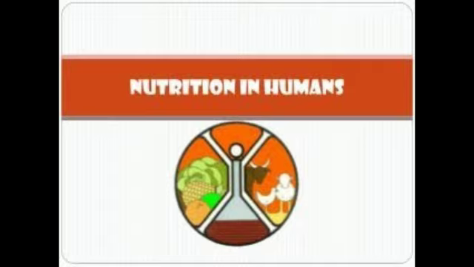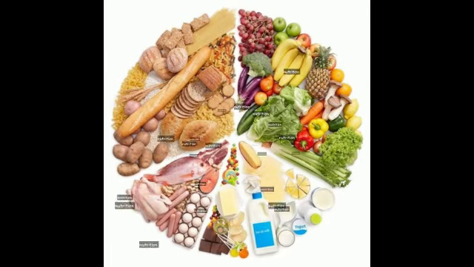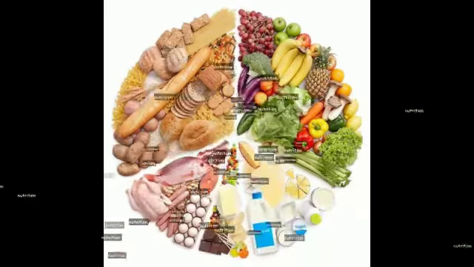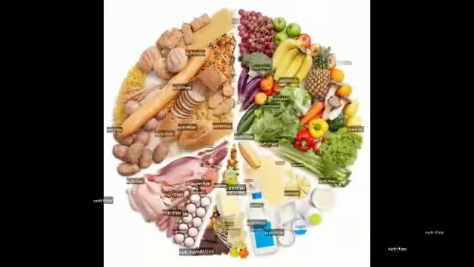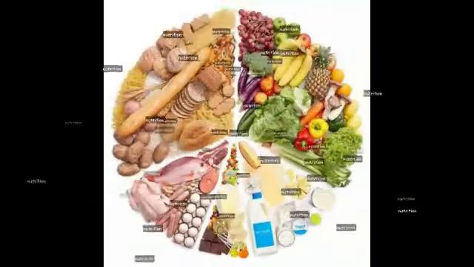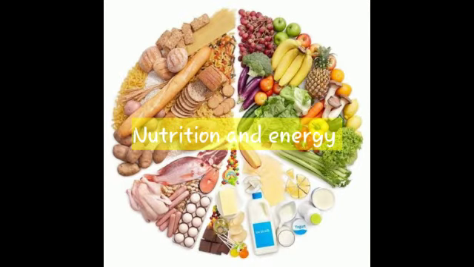Now when we talk about multicellular animals, like human beings, how do they take their nutrition? As you know, human beings eat different varieties of food. Some are vegetarian, some are non-vegetarian. Their food includes meat, fish, vegetables, etc. By this food, human beings get nutrition and energy. All the food we eat is in complex form, and when we ingest it, it converts into simple form, which provides nutrition and energy.